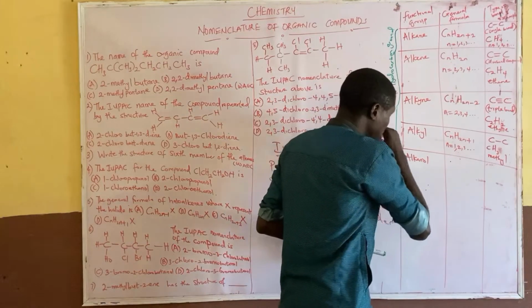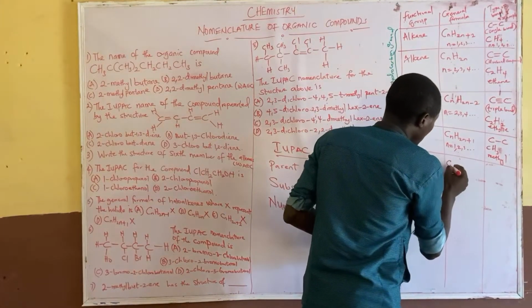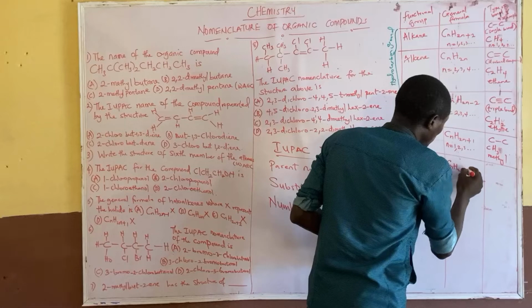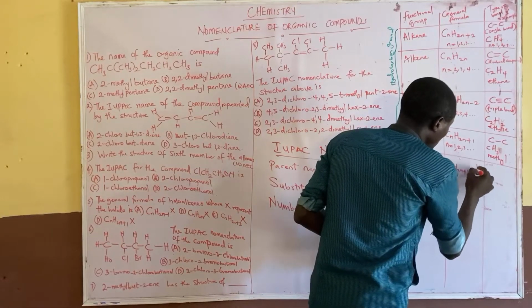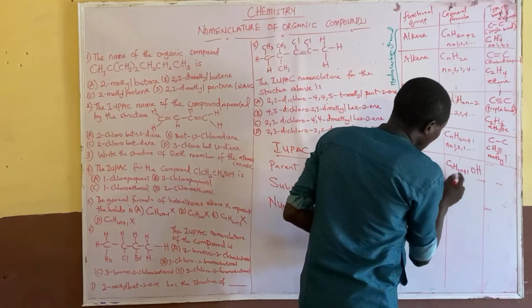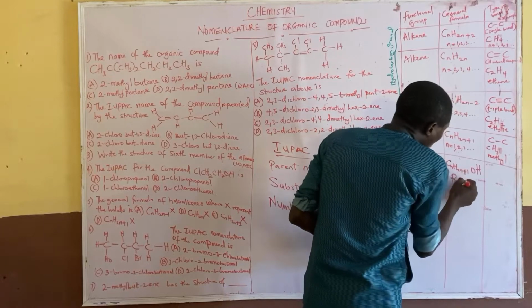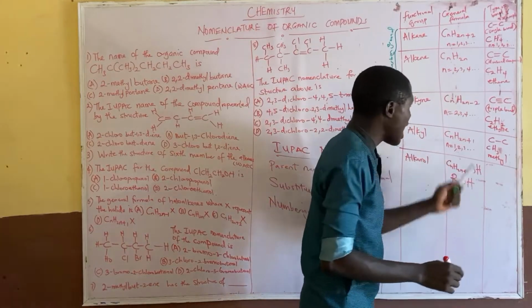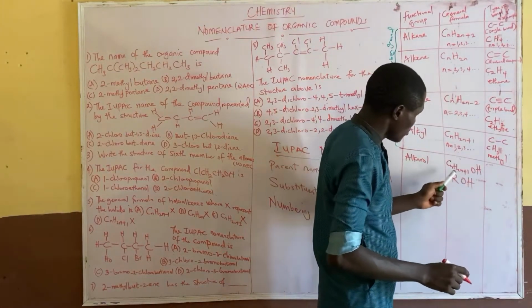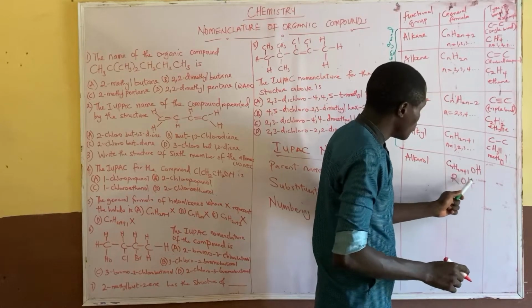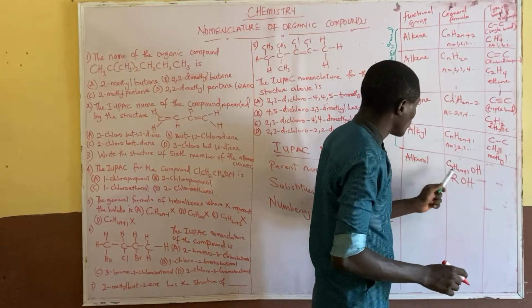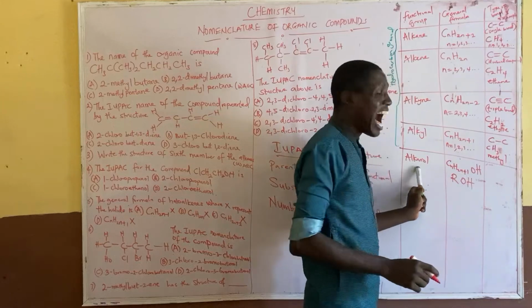So when I talk about alkanol, we have CnH2n+1 OH. This alkyl group can be written as R, so ROH. So an alkyl group plus OH will give us alkanol.